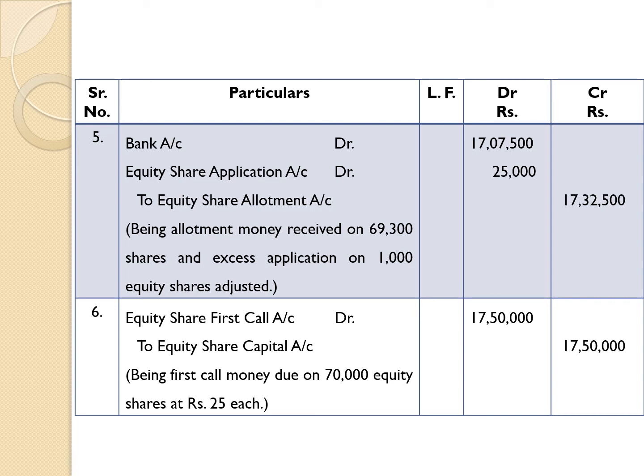Therefore, we are giving debit to equity share first call account. The entry is recorded: equity share first call account debit 17 lakh 50,000 to equity share capital account 17 lakh 50,000, being first call money due on 70,000 equity shares at rupees 25 each.